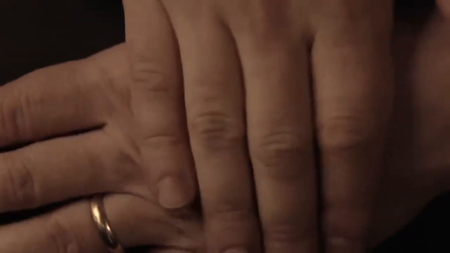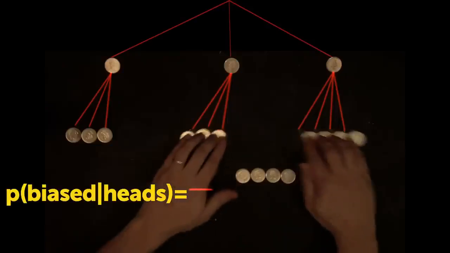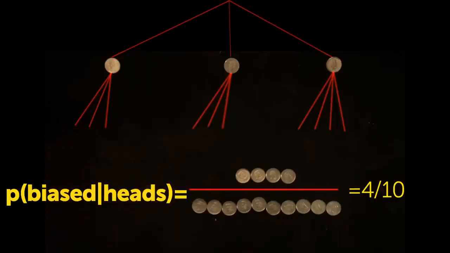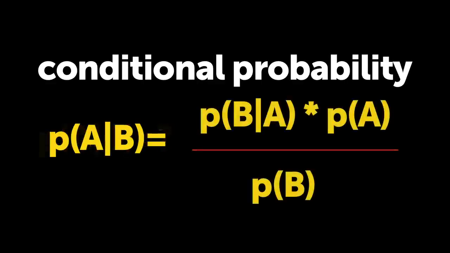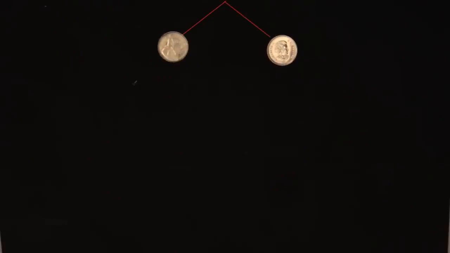So the probability that he chose the biased coin, given heads occur? Well, 4 leaves can come from the biased coin, divided by all possible leaves. 4 divided by 10, or 40%. When in doubt, it's always possible to answer conditional probability questions by Bayes' theorem. It tells us the probability of event A given some new evidence B. Though if you forgot it, no worries, you need only know how to grow stories with trimmed trees.